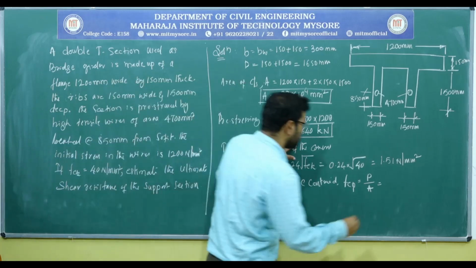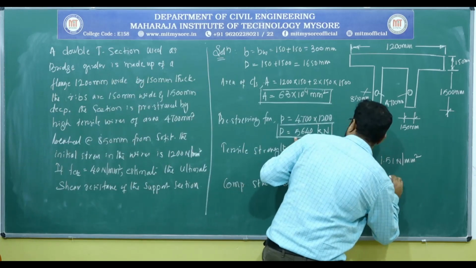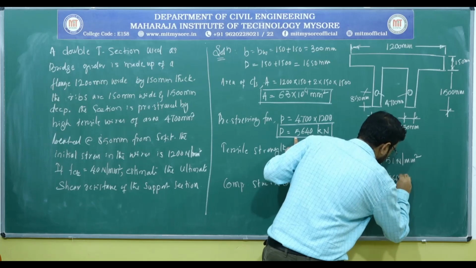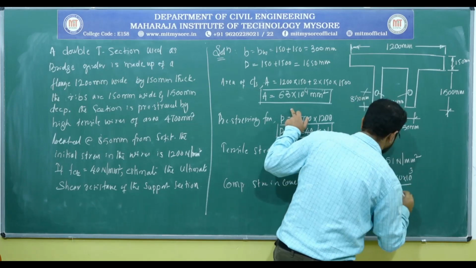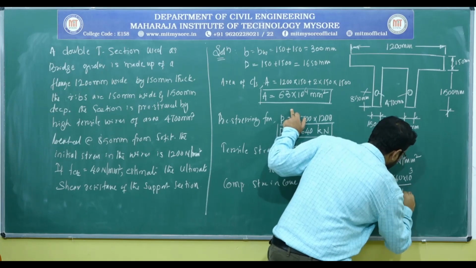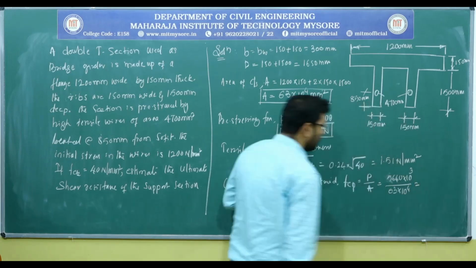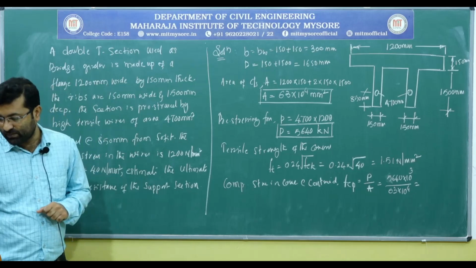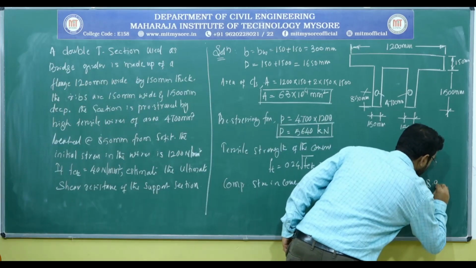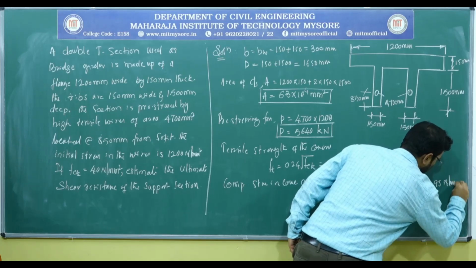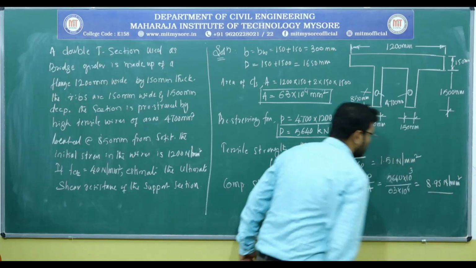So the pre-stressing force is 5640 into 10 to the power 3, whole divided by the cross-section area of the concrete, that is 64 into 10 to the power of 4, which yields about 8.95 newtons per millimeter square.